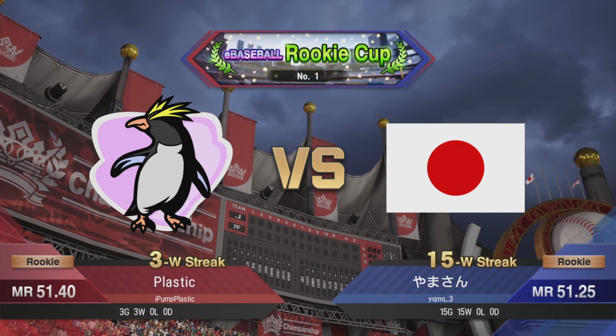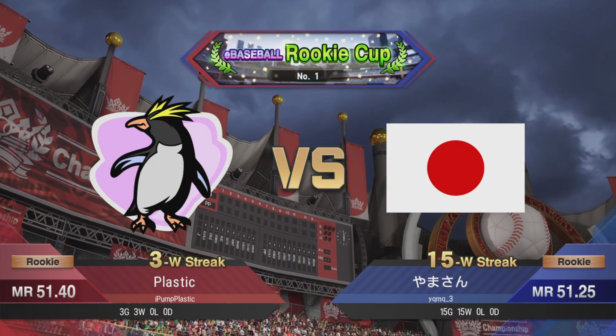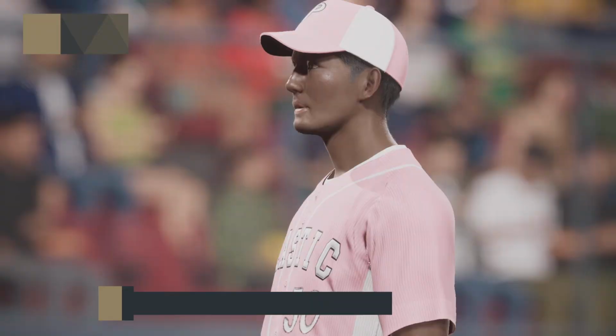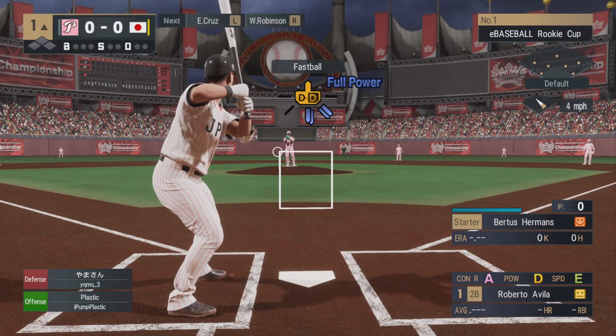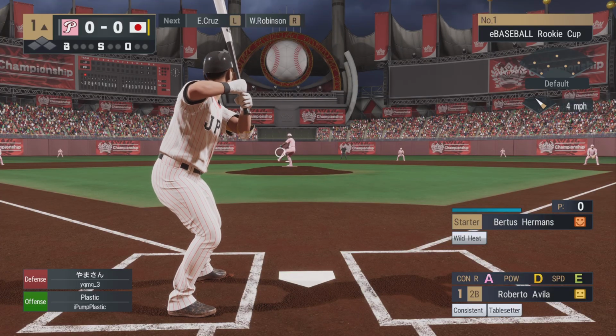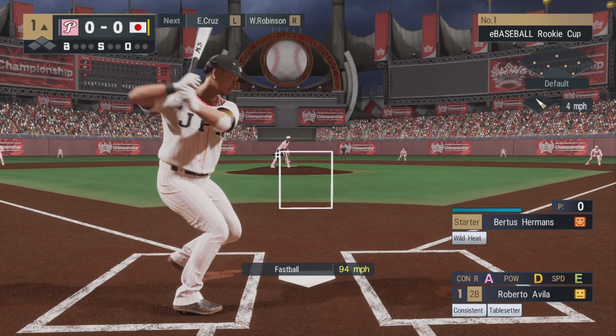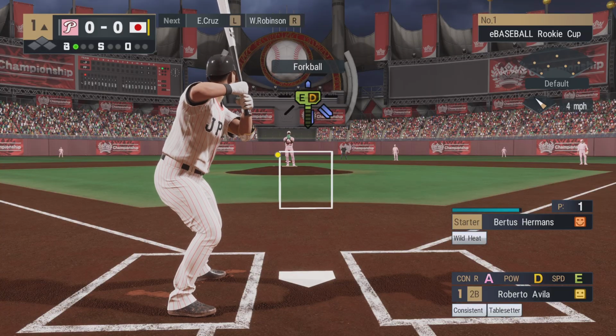Tonight for another great matchup at Crown Stadium, the U.S. will be facing off against. Starting off, Roberto Avila steps into the box. We're all set to begin the proceedings here. Just misses his own, ball one.